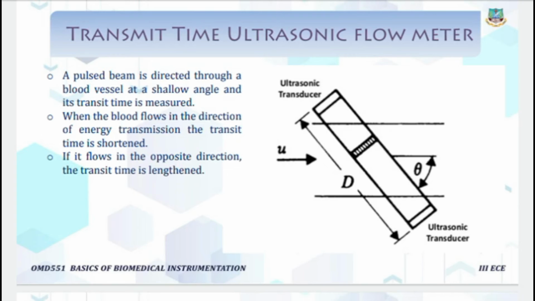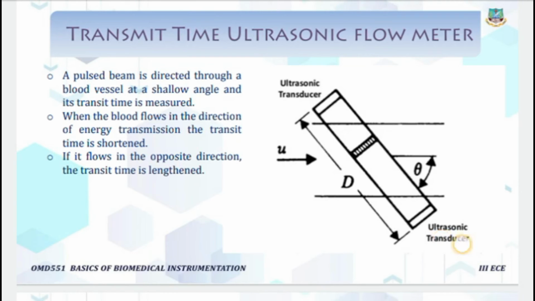So based on the transmitting as well as the receiving signal, we measure the time. When this ultrasonic transducer sends a signal to here, we will measure the downstream transmit time, that is TD.